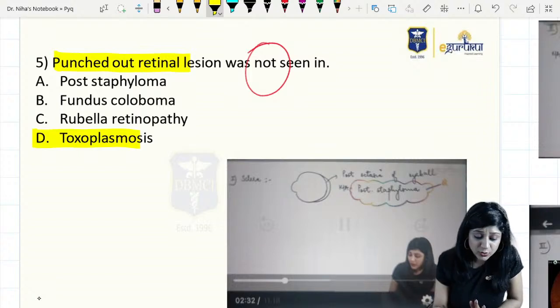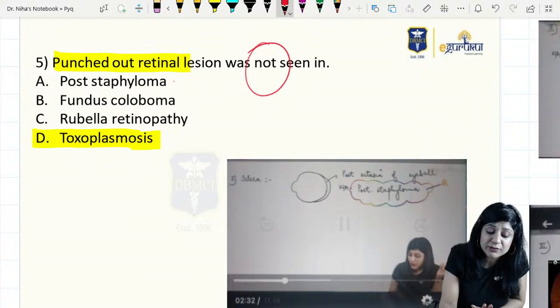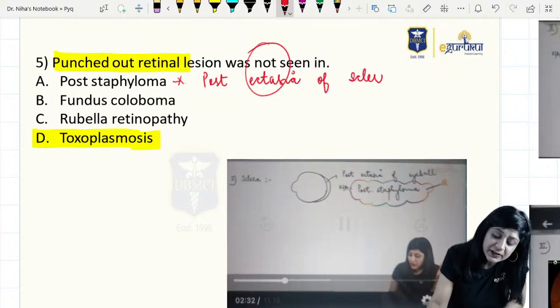So I do not know, if they have given not seen in, then how, because posterior staphyloma definitely is not showing you the punched out lesion. Posterior staphyloma is the posterior ectasia of the sclera that you get in cases of high myopia.